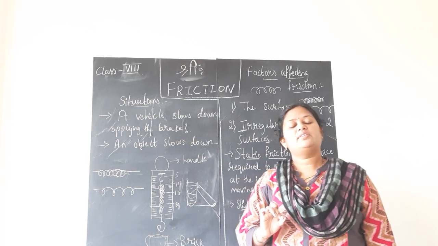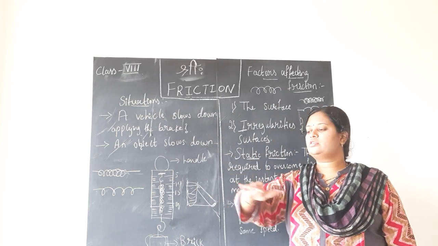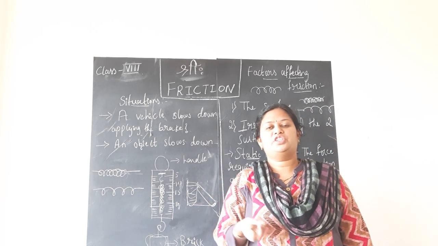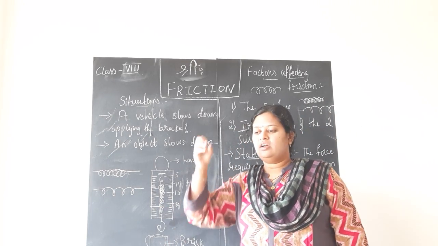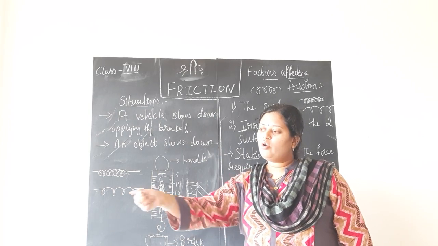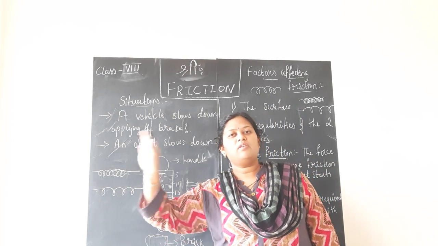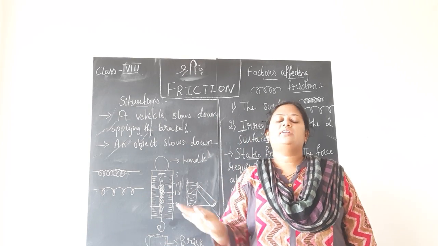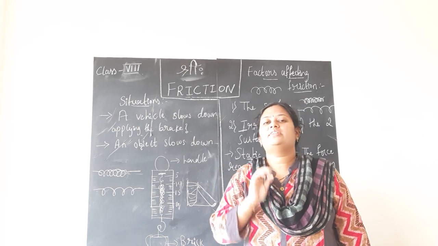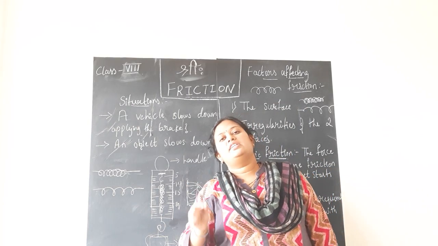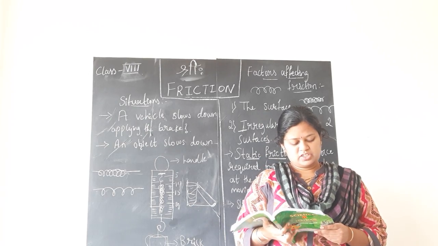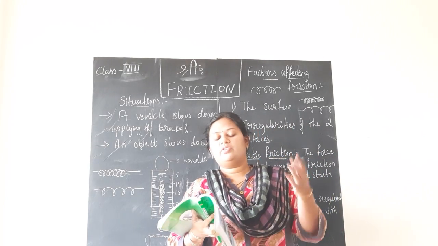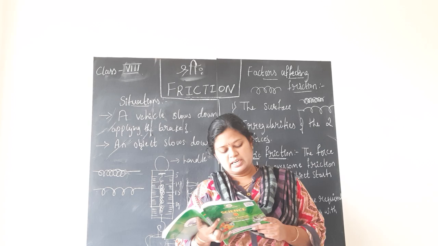So in which case was it maximum, and in which case minimum? Cloth has a smooth texture, so friction is less, which means it will travel a longer distance. But sand means it cannot roll on the surface of the sand, hence it will come to rest very fast, and hence the distance covered by that cell is less on the sand surface, children. That is what we observe. You can try this activity at home, it is very simple.